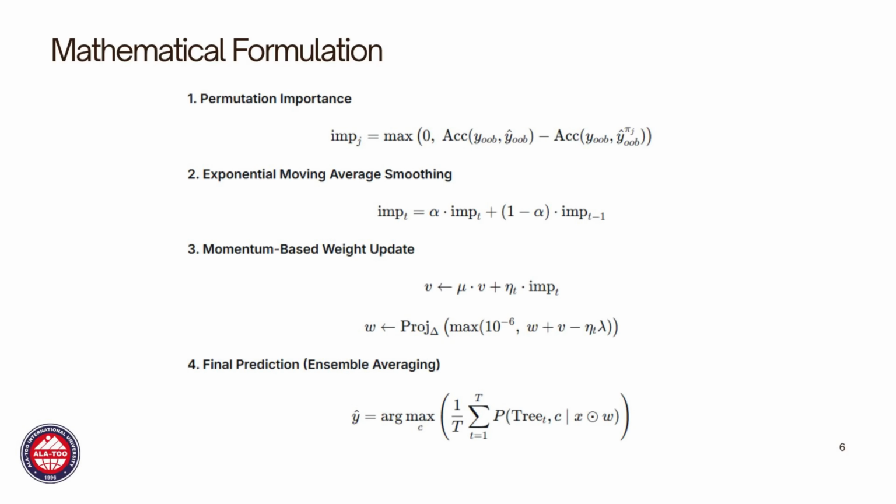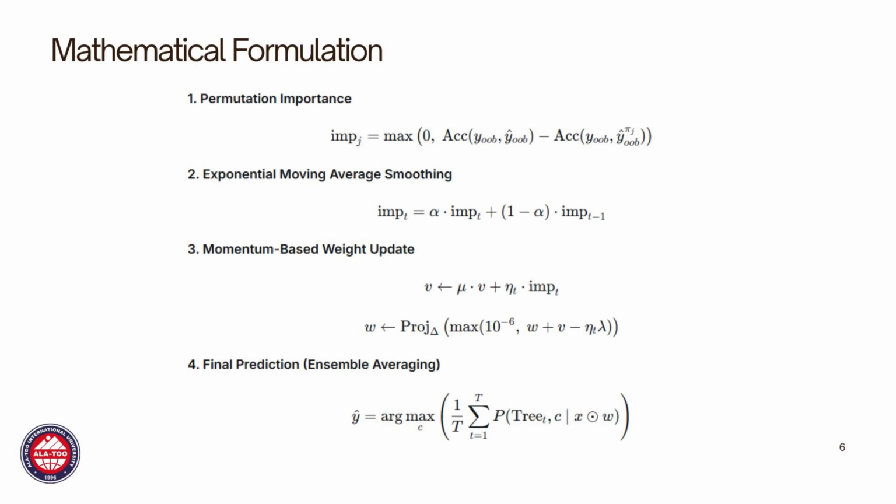With alpha equals 0.3, we give more weight to recent estimates, but still keep some memory of the past. Formula 3. Momentum update. This is where the weights are actually updated. We maintain a velocity vector v that accumulates momentum. This helps the weights move in a consistent direction, making learning faster and more stable.